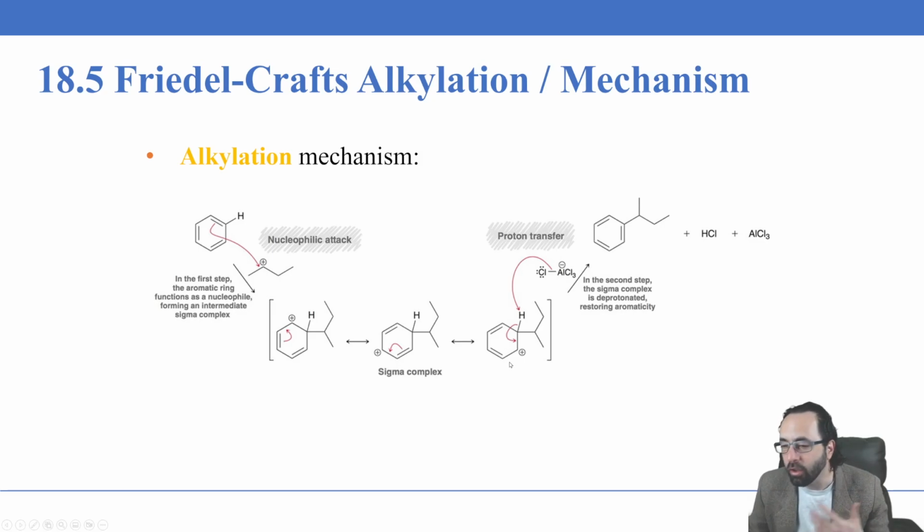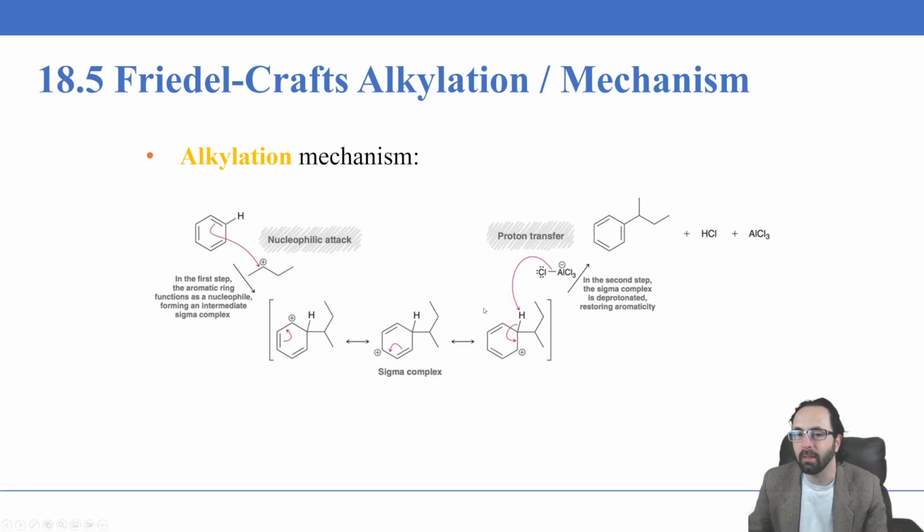Afterwards, the ending is just the same as the ending we had with the halogenation, in that we have a bond between aluminum and chlorine. This is giving aluminum 4 bonds, giving it this -1 formal charge. We have a proton transfer where the electrons used for the sigma bond between aluminum and chlorine instead become a sigma bond between hydrogen and chlorine, and then the electrons between the hydrogen and the carbon are left behind, restoring the aromaticity here and getting us our aromatic ring back.